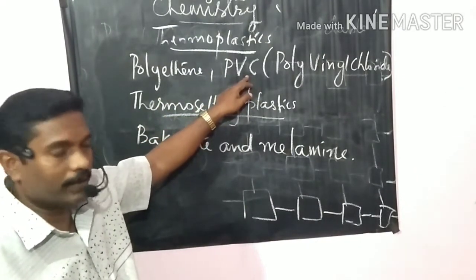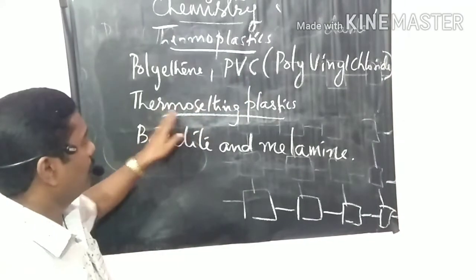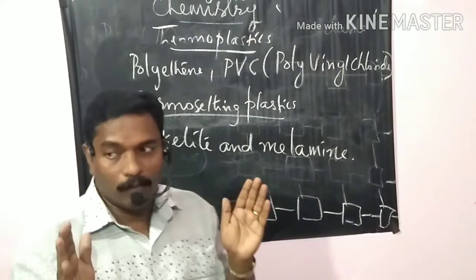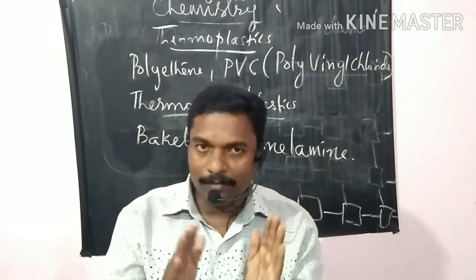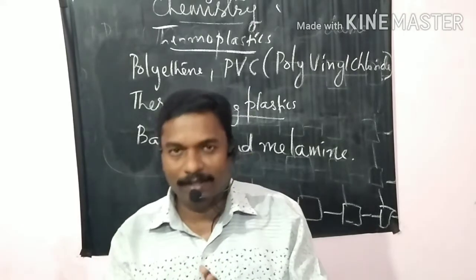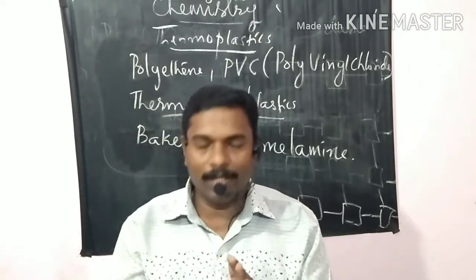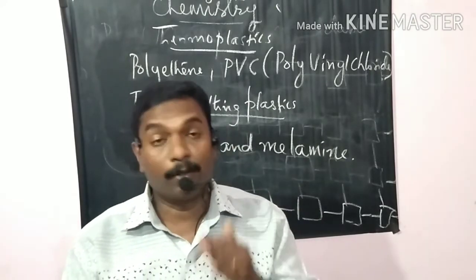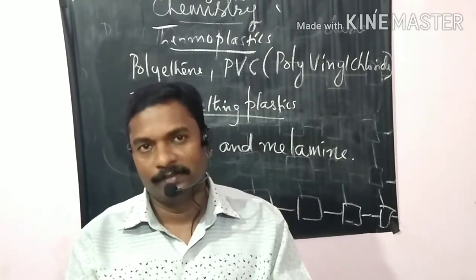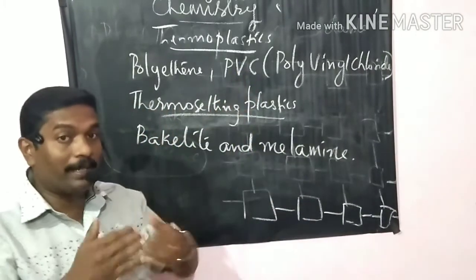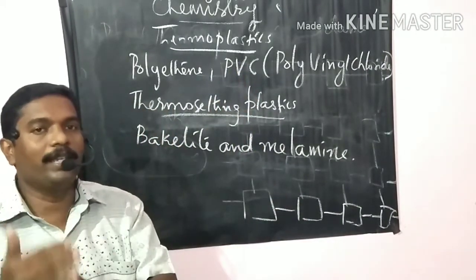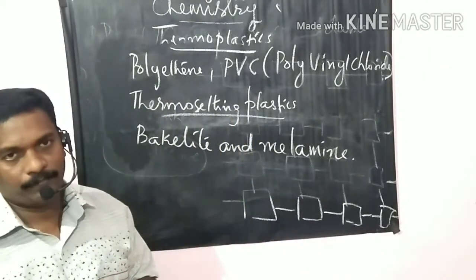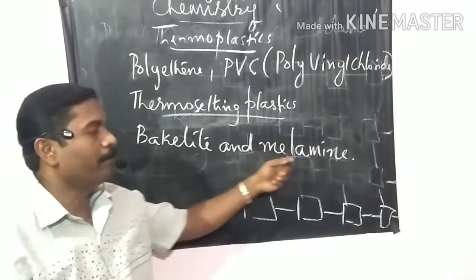PVC pipe, yes, the same one. Then the second one, thermosetting plastics. Once it becomes soft and hard, we cannot make it soft again by heating. It cannot be remolded. Thermoplastics can be repeatedly heated and cooled and remolded, but thermosetting plastics cannot be remolded. For example, bakelite and melamine.